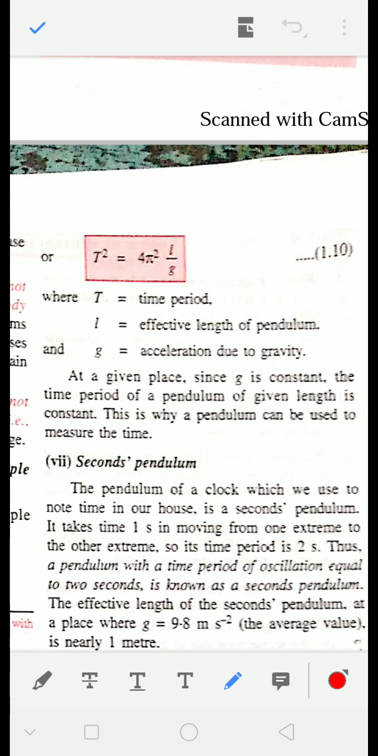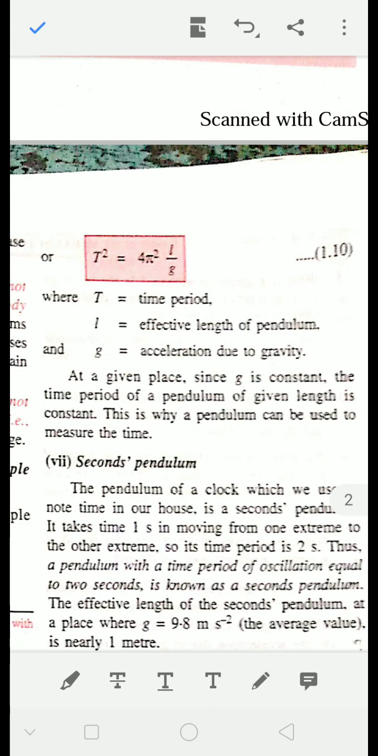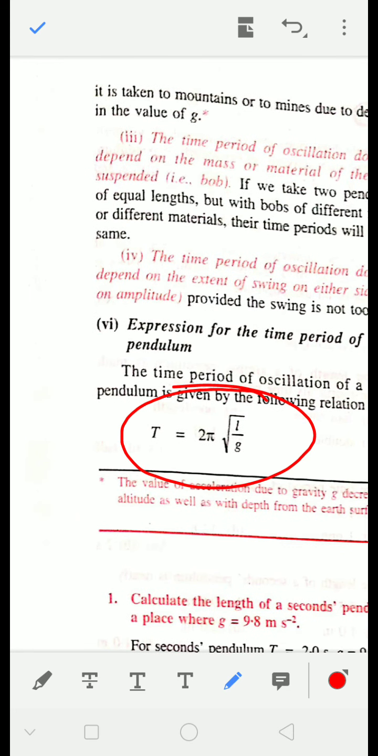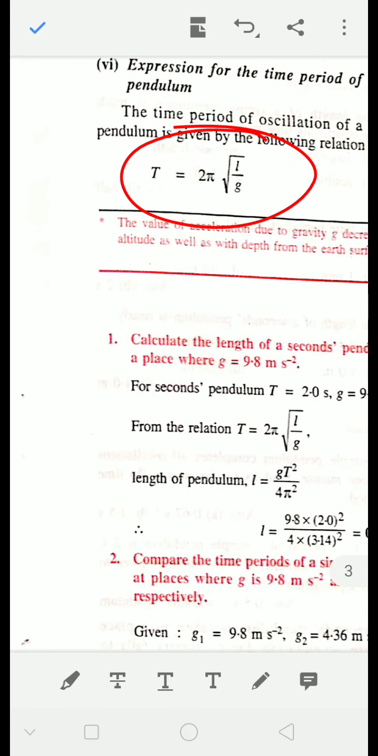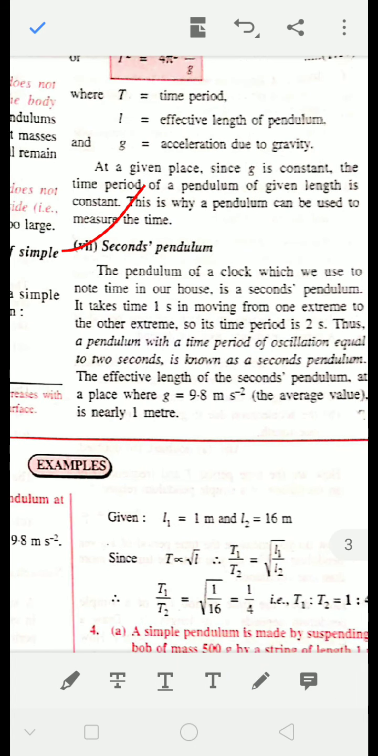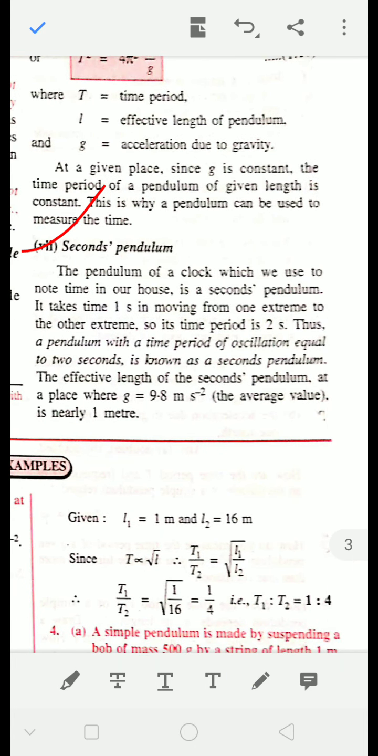What is the formula? T is equal to 2 pi under root L by G. Okay? This is the formula for the time period of a pendulum. And what is a second pendulum? A second pendulum is a pendulum whose time period is 2 seconds. So if for any pendulum the time period is 2 seconds, then we say that it is a second pendulum.